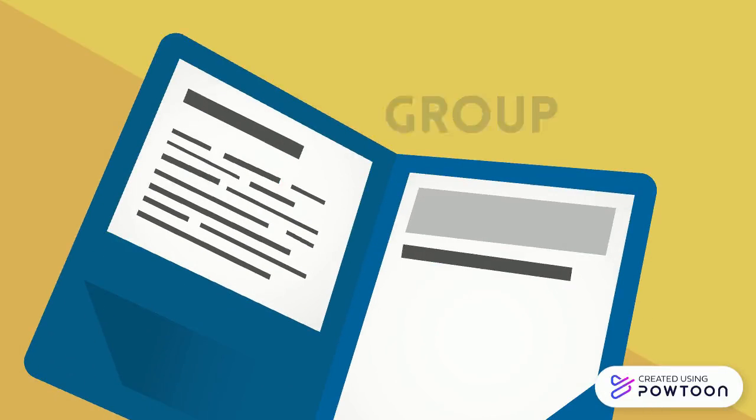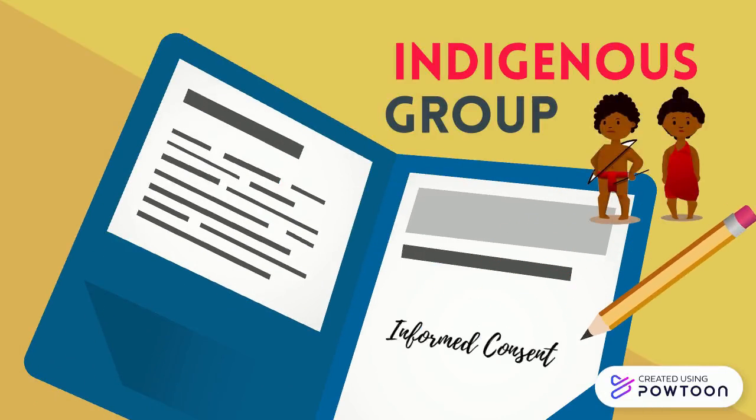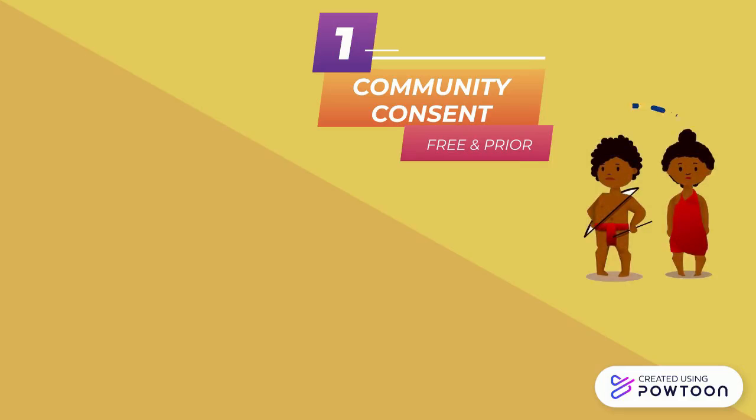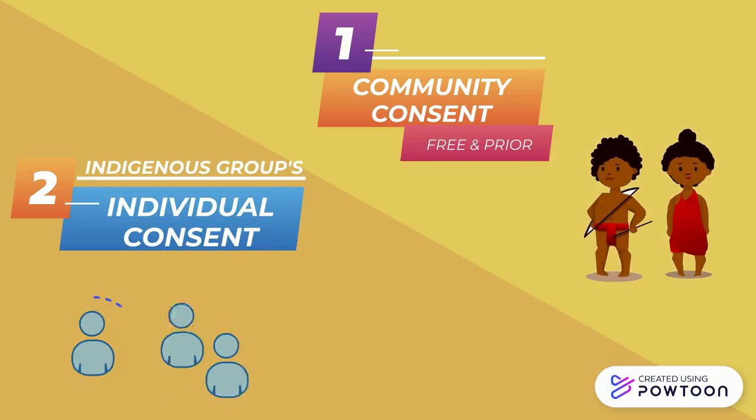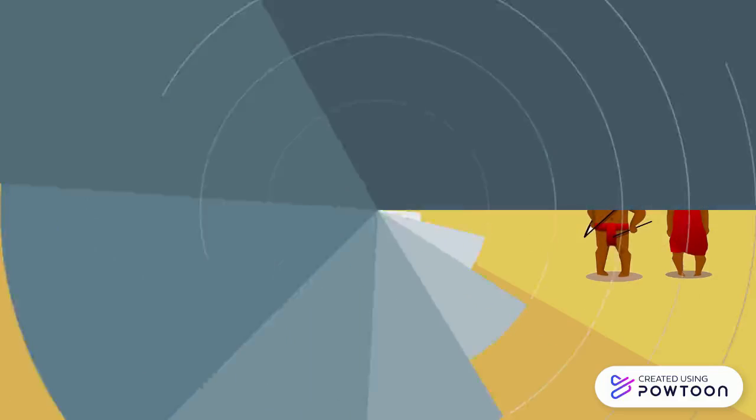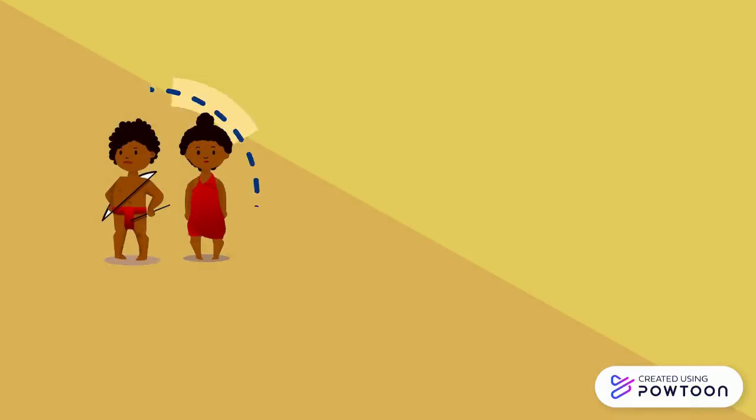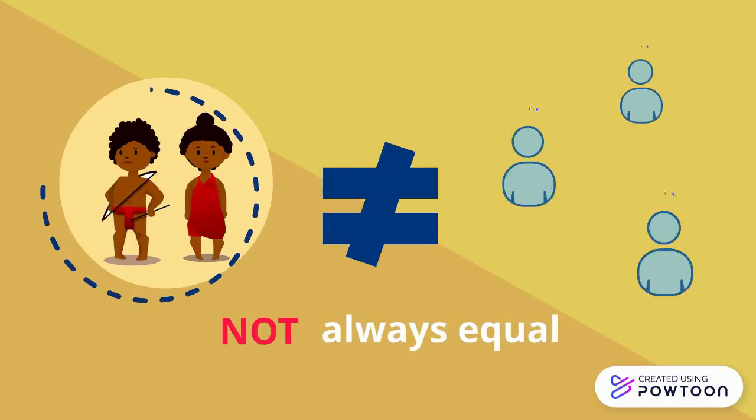With regards to obtaining the informed consent of an indigenous group, the researcher should comply with a two-step process stated in the guidelines. The first step is to obtain the free and prior informed consent of the community as a whole, and the second step is to obtain the individual consent of each member of the indigenous group. It is important to note that the consent of the community cannot override the consent of the individual.